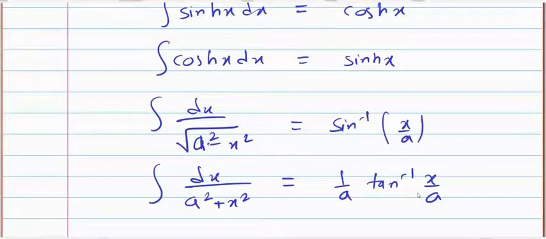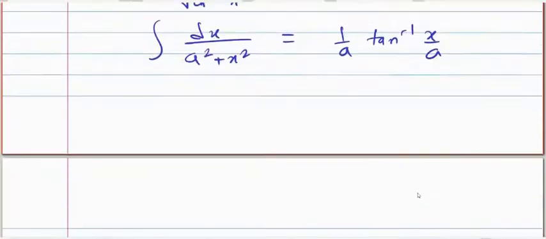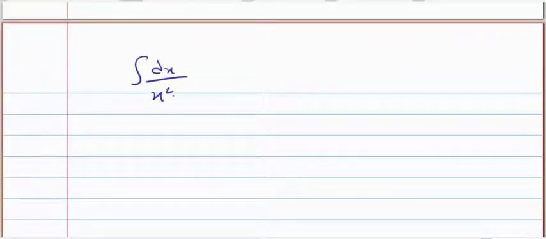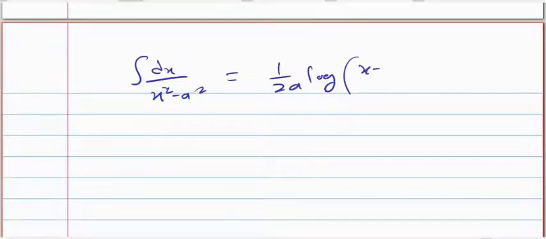Integration dx upon x square minus a square is 1 upon 2a log of x minus a upon x plus a.